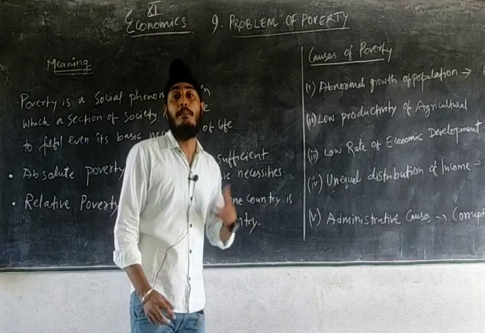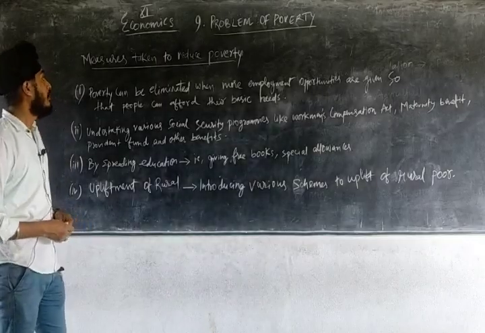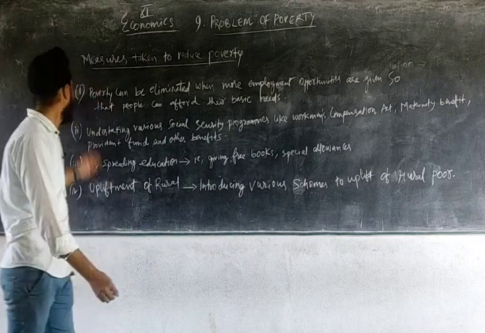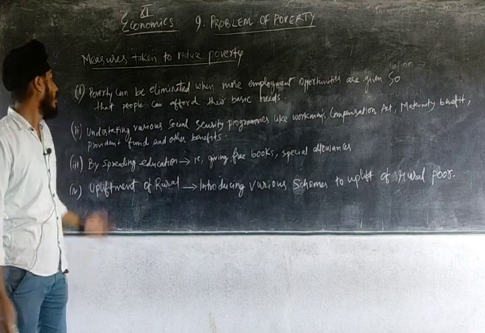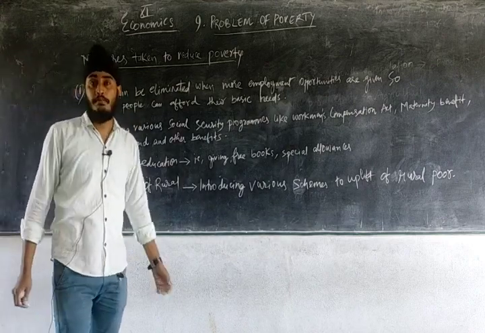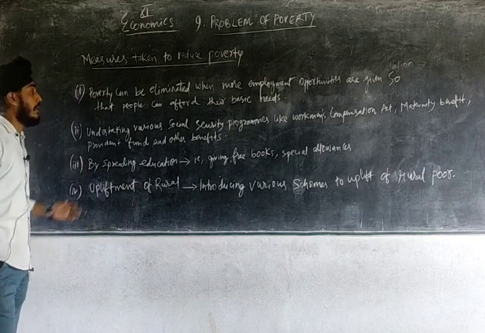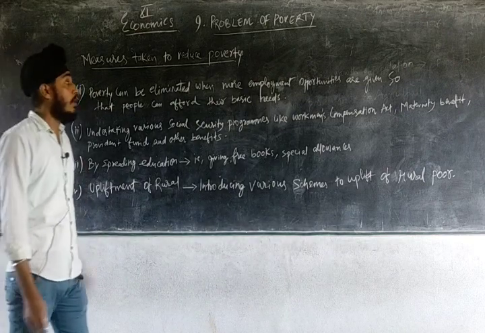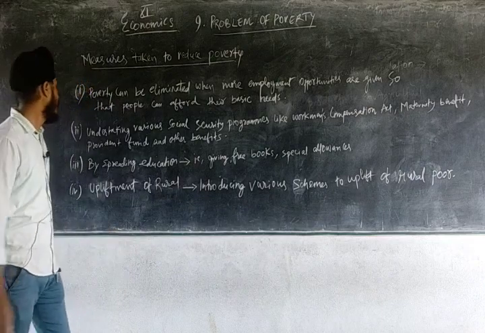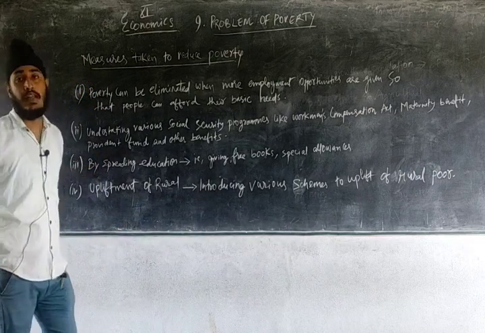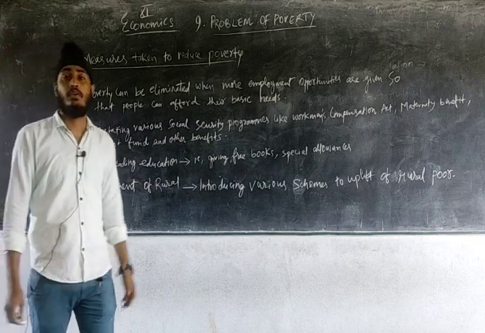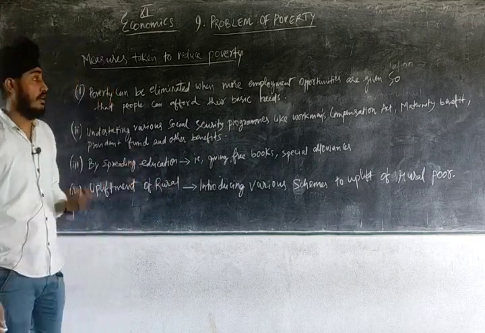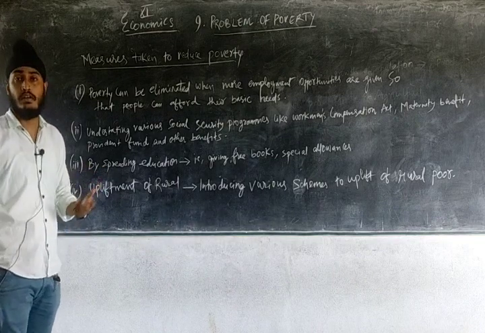Now we'll discuss about measures taken to remove poverty. Now we'll see some of the measures taken to reduce poverty. The first one is poverty can be eliminated when new employment opportunities are provided so that people can afford their basic needs. Clear? Next one, undertaking various social security programs like Workmen Compensation Act, maternity benefit, provident fund and other benefits like after death some funds should be given to the family member. So this kind of benefits a government should give to eliminate poverty.